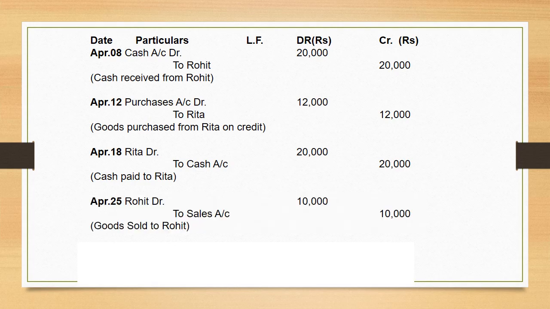Now next entry is for goods sold to Rohit. When we sold goods to Rohit, then entry is again Rohit's account debit because he will be termed as receiver to sales account, and as we know income increases, it must be credited by rupees 10,000.